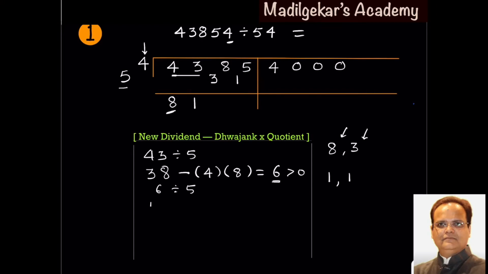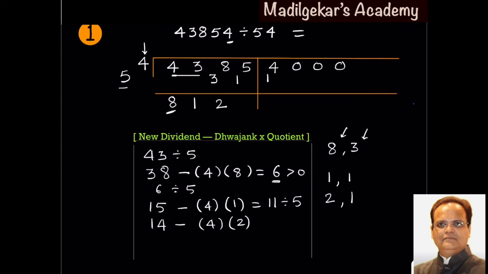Now the new dividend is 15 minus dvajank 4 times quotient 1, which is 11, which is positive. It is to be divided by the operator 5. On dividing, we get quotient 2 and remainder 1. Here the new dividend is 14 minus 4 into the new quotient 2. 14 minus 8 is 6. On dividing by 5 gives quotient 1, remainder 1.